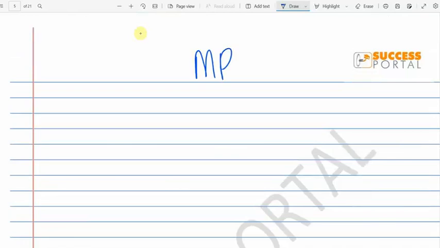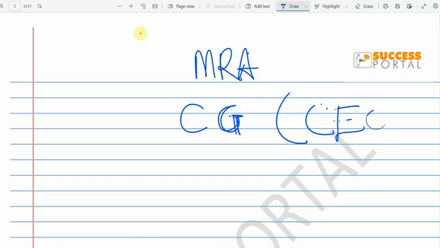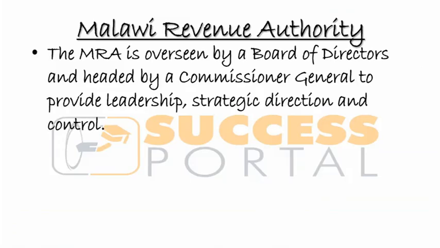So we have the MRA. We know that it is overseen by a board of directors, but independently, it is run on a daily basis by this person called the Commissioner General. He's sort of the CEO of Malawi Revenue Authority.